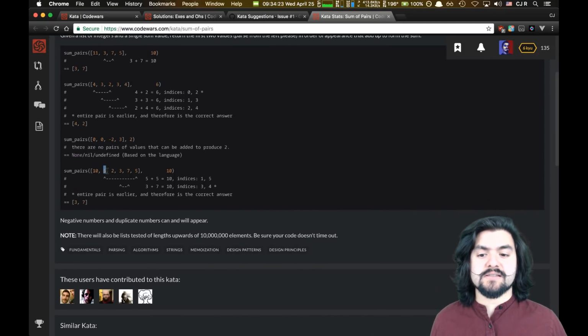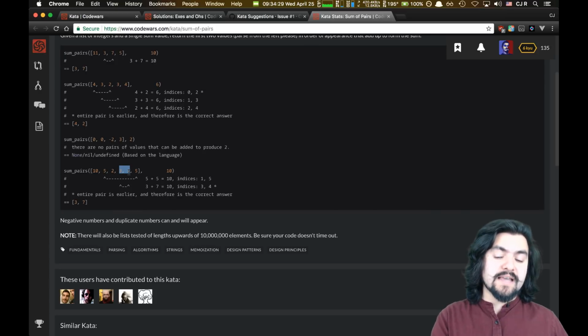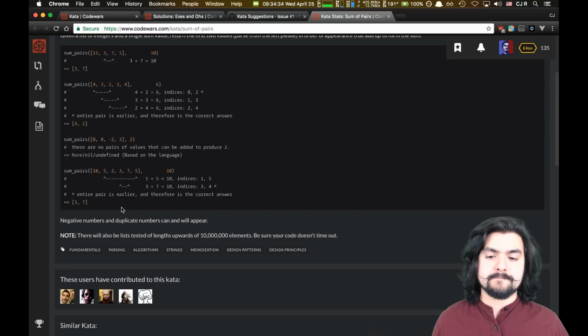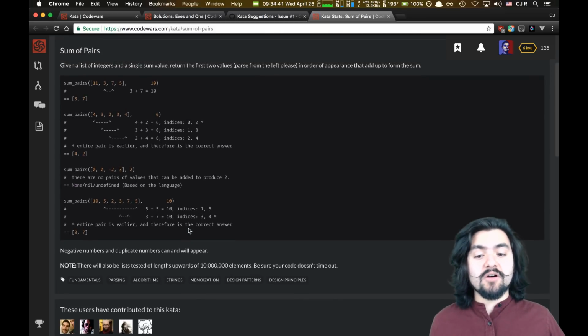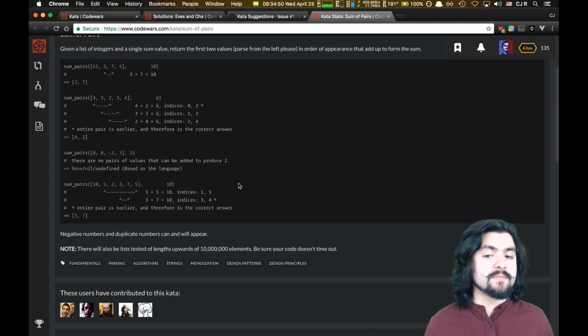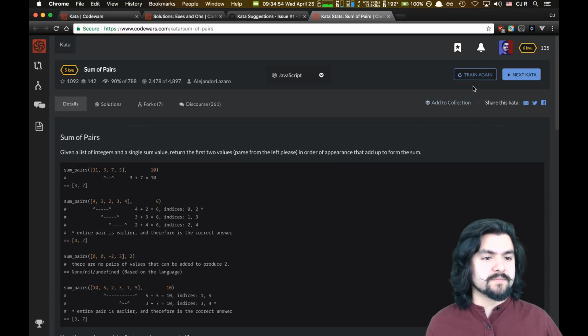And in this case, 5 and 5 is 10. However, 3 and 7 is also 10, and technically that comes before the second pair because those two values are before the last value. And so you would return 3 and 7. All right, let's do this. And the interesting thing about this is, you can solve it, but they test it with really big arrays with 10 million numbers in them. And so if you solve it in a certain way, that's going to time out depending on how you solve it. So let's attempt it.